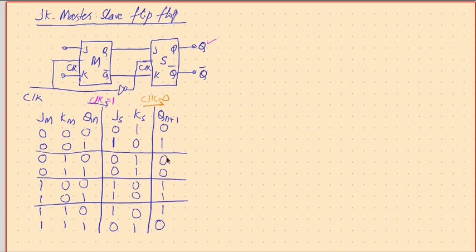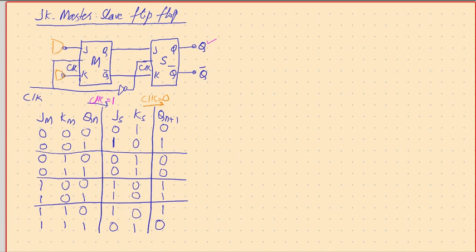So if you look at this combination, this is the same as what we wanted for the JK flip flop, and that's the advantage of working with this. Now the only thing is, we need this Q to be made available here, and that's possible through gates.